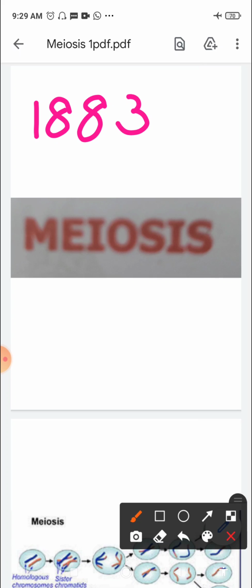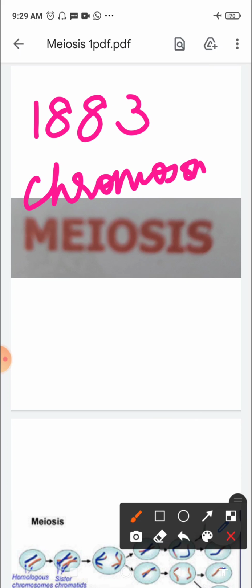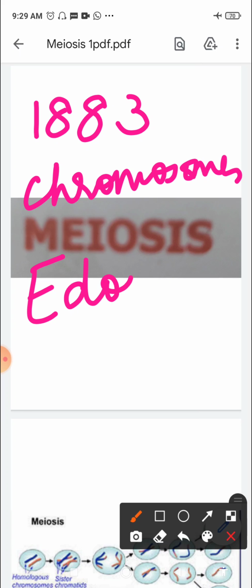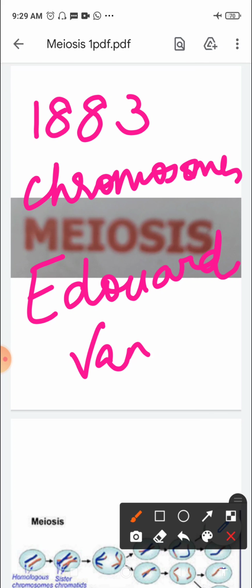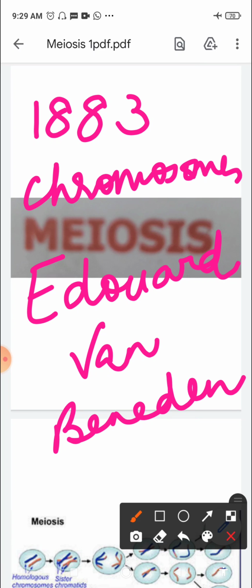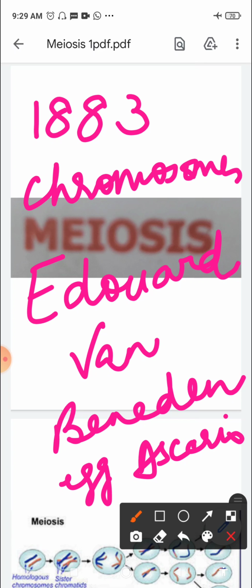So this was described keeping in mind the chromosomes, by a Belgian zoologist, Edward van Beneden. He studied this keeping in mind the chromosomes in the eggs of Ascaris. So Ascaris you've already studied.